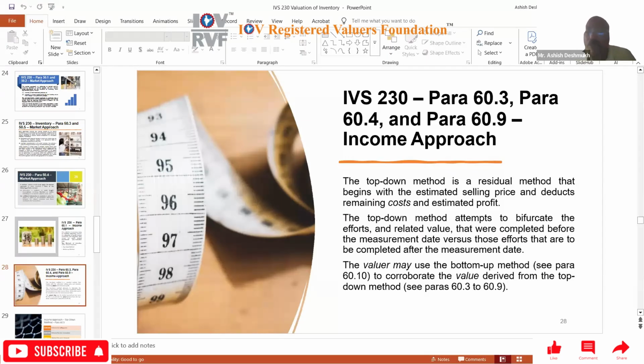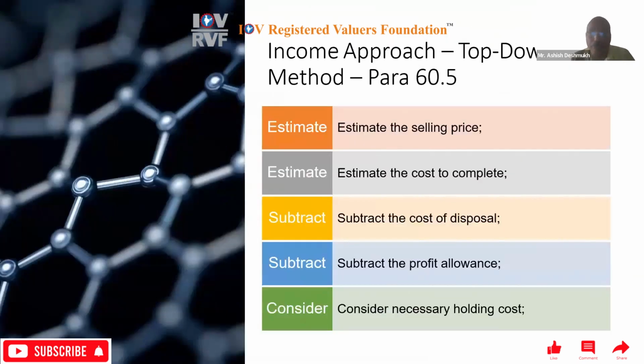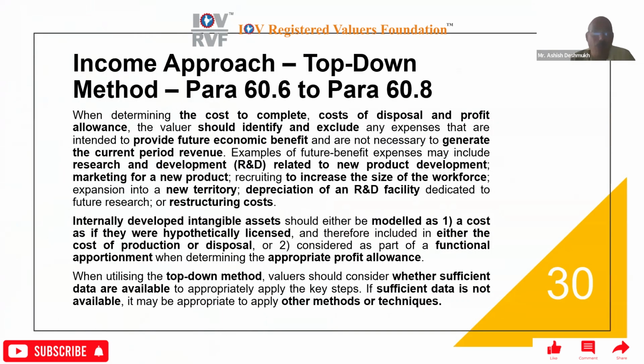And the valuer may use the bottom-up approach also. That is being given in para 60.10. So top-down method, first of all, you have to estimate the selling price. Then you have to estimate the cost to complete. Then subtract the cost of disposal, subtract the profit allowance, and consider the necessary holding cost. And then you will arrive at an inventory valuation. So this is a top-down method.